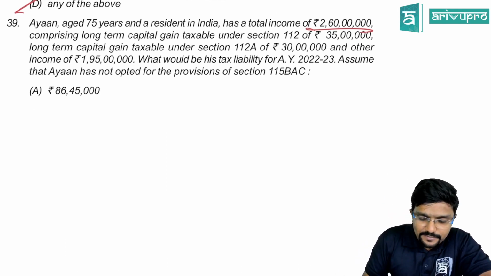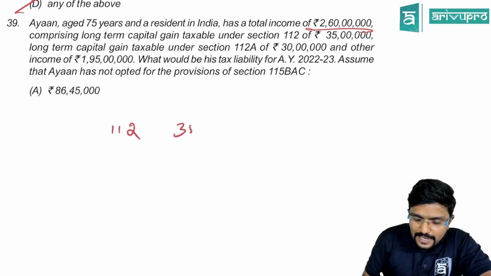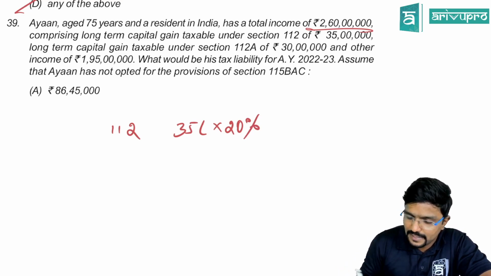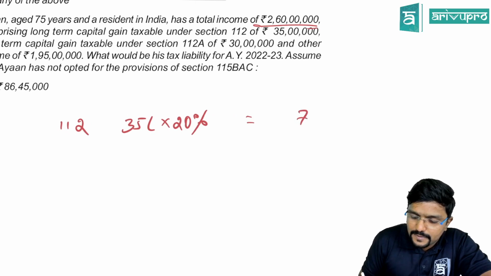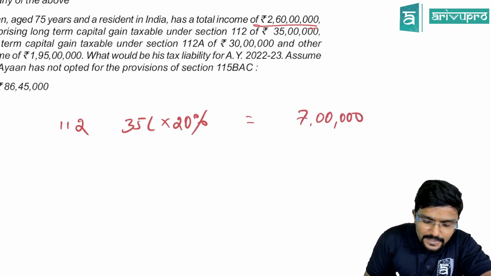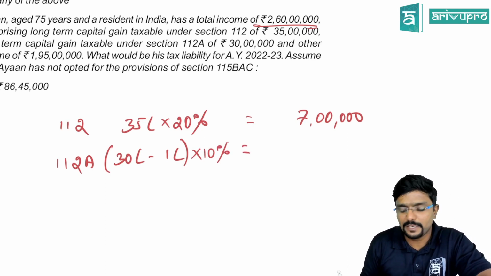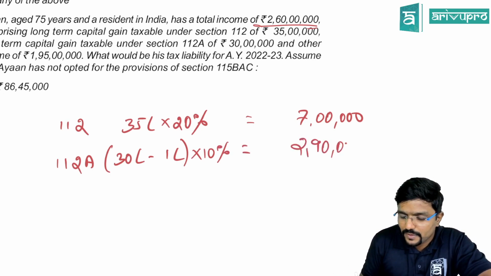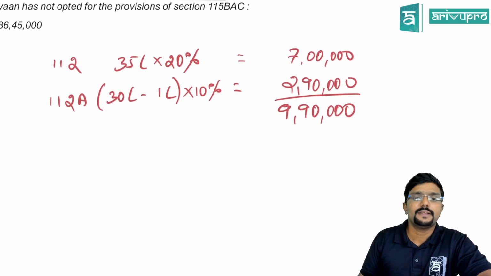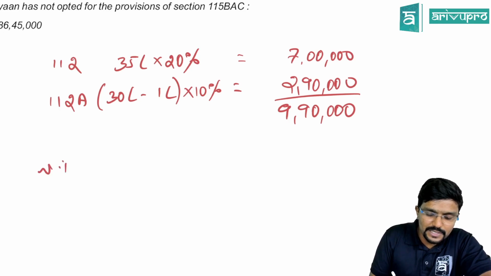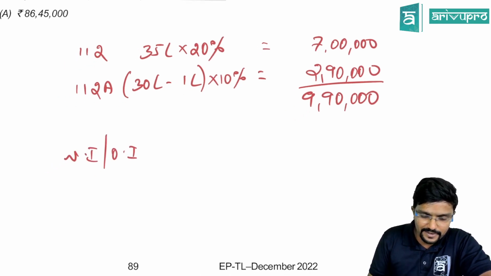Chalo, guys. We have to calculate here separately. Under section 112, 35 lakh, which is taxable at 20%. So 35 lakh into 20%, 7 lakh. Then 112A, 30 lakh is the income, but to the extent of 1 lakh, it is not taxable. So 29 lakh into 10%, that is 2 lakh 90,000. So tax on special income is 9 lakh 90,000. Then on normal income or other income, how much is that? 1 crore 95 lakh. Okay, guys.